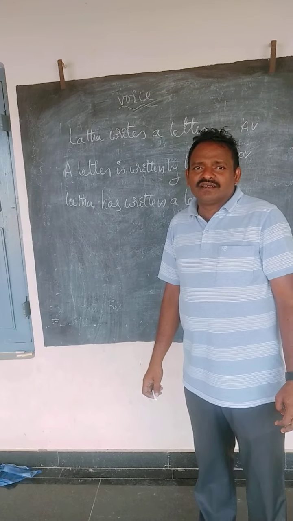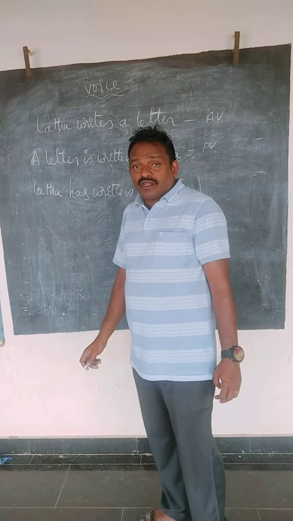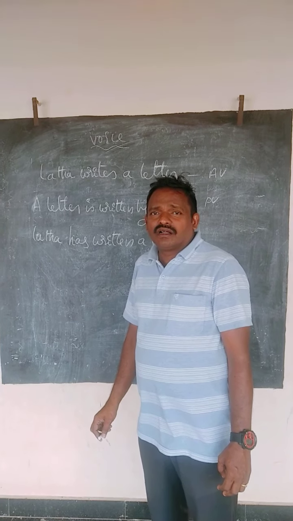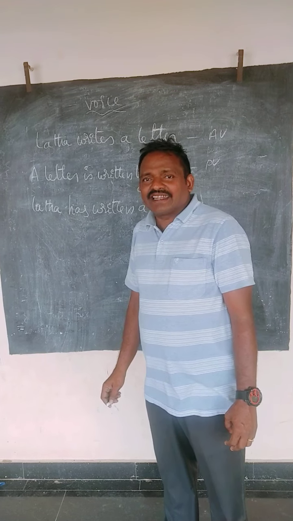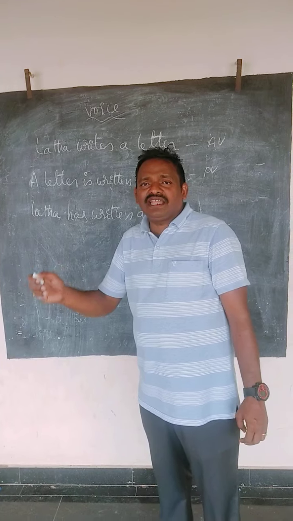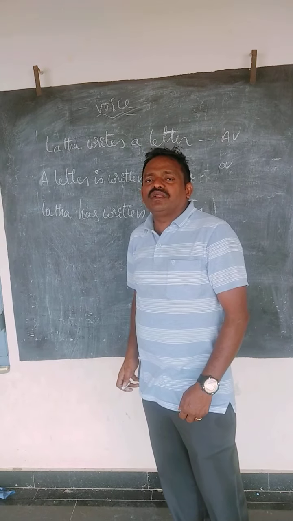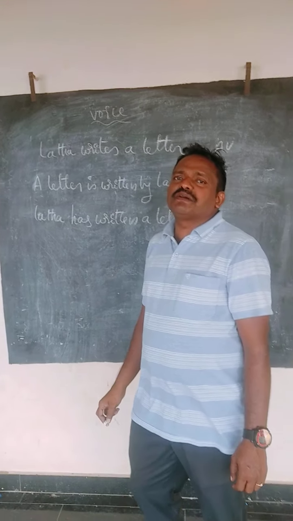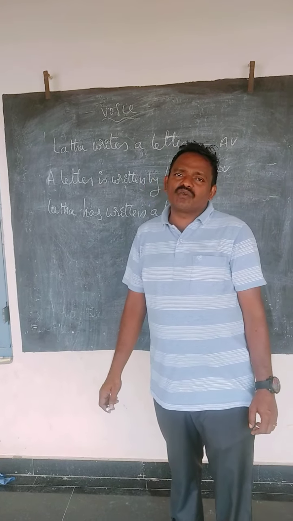Okay, right? Then the next sentence is Lata wrote a letter. That is simple past. According to your rule, when the sentence is in the simple past, the helping verbs are was or were.